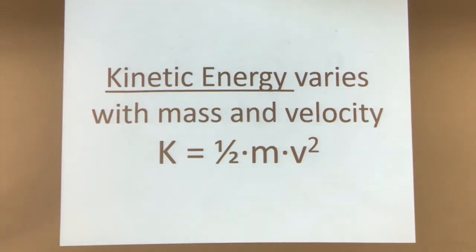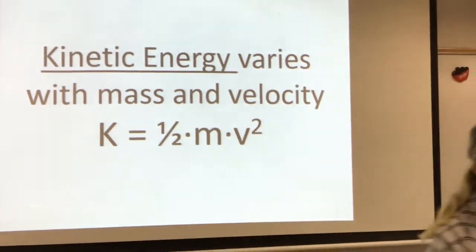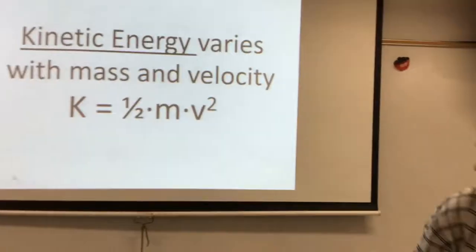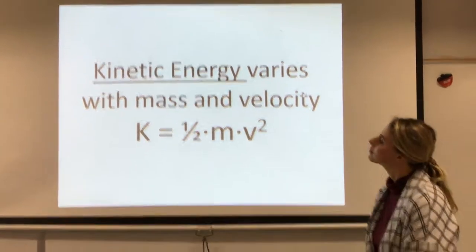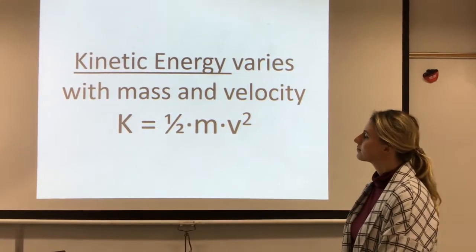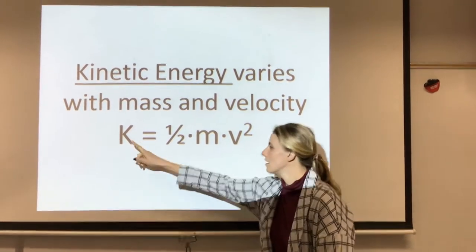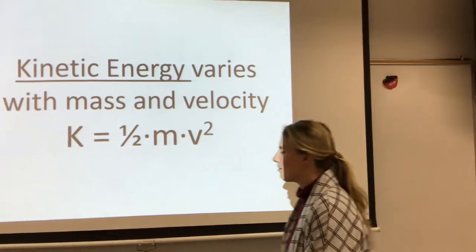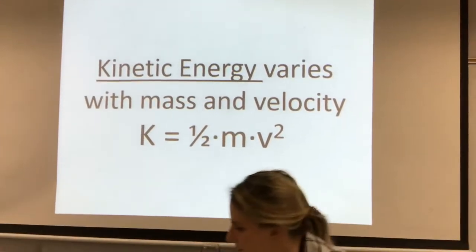So kinetic energy varies with mass and velocity. Write down this equation for me, please, if you haven't already. Let's get this right. If you had like a softball that you did that work on, it would have less mass going the same velocity, so it would have less kinetic energy. Wouldn't have made that thing move so much, right? That's right.